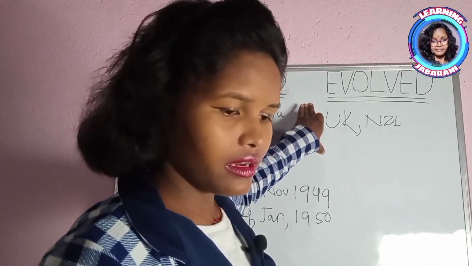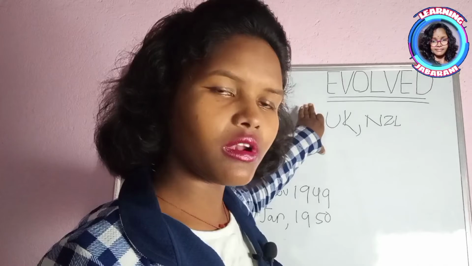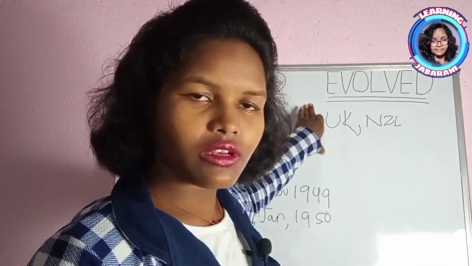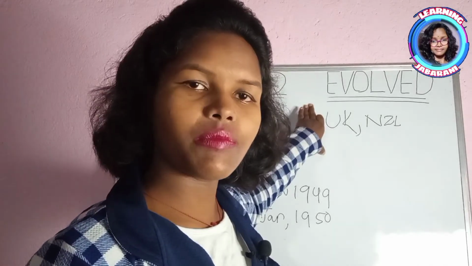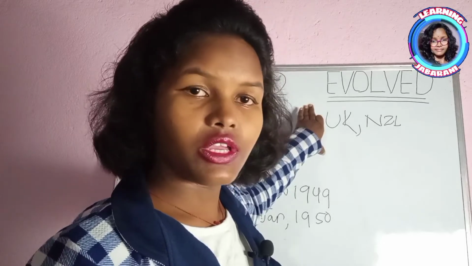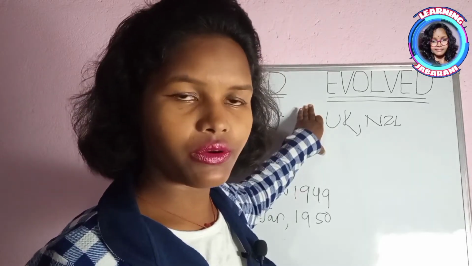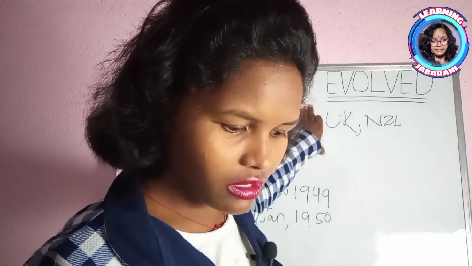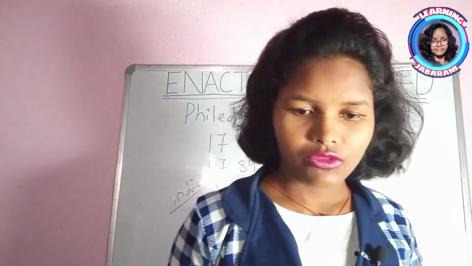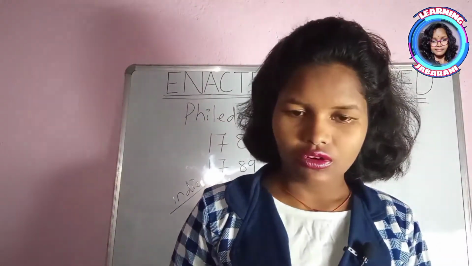I said that the constitution followed by the United Kingdom or the constitution followed by New Zealand are called evolved constitutions. But why? Because the constitutions are not enacted.